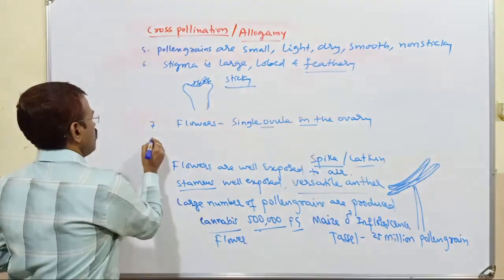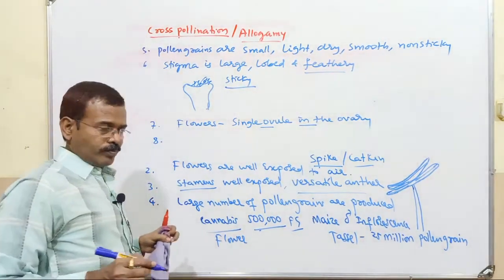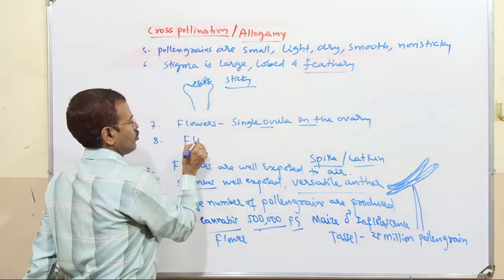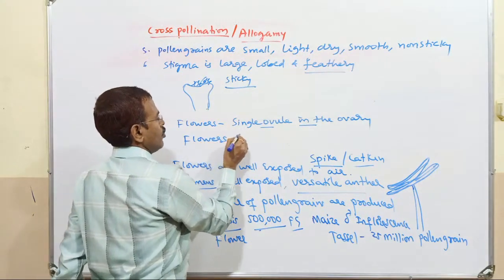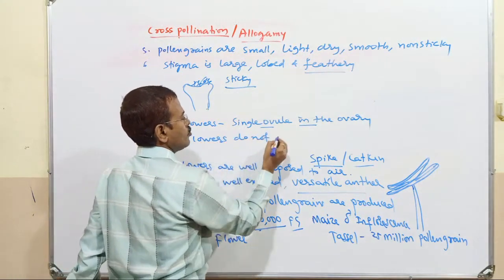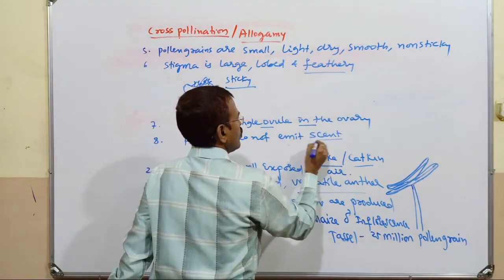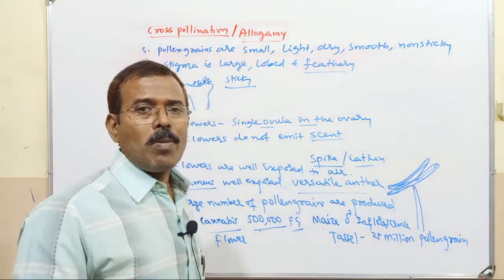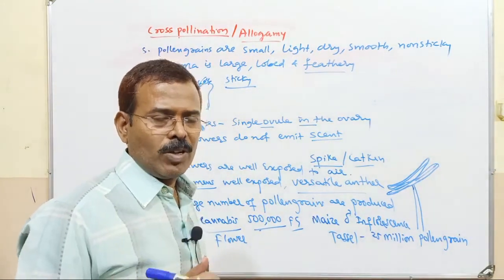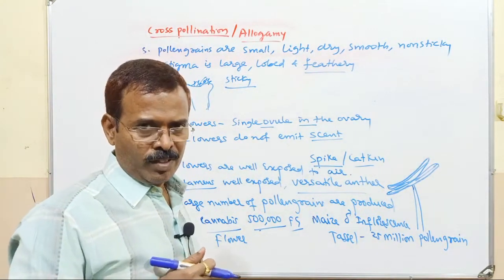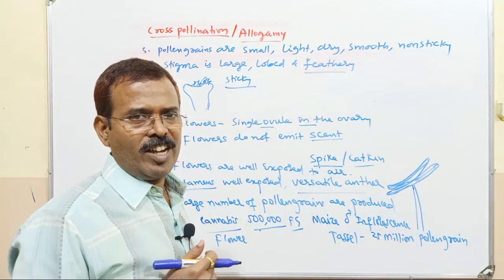Wind pollinated flowers do not emit scent, smell, aroma or odor. They do not emit it because wind is a non-living agent, an abiotic agent.